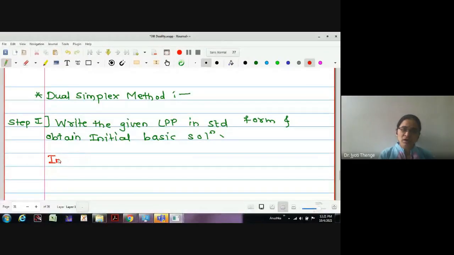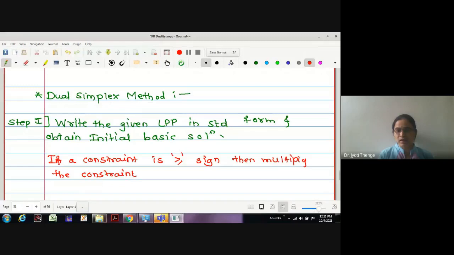If a constraint has a greater equal sign, then multiply the constraint by minus 1. Therefore, what kind of inequality will it be? It is in the form of less equal. Once it is in the form of less equal, we can use slack variables.